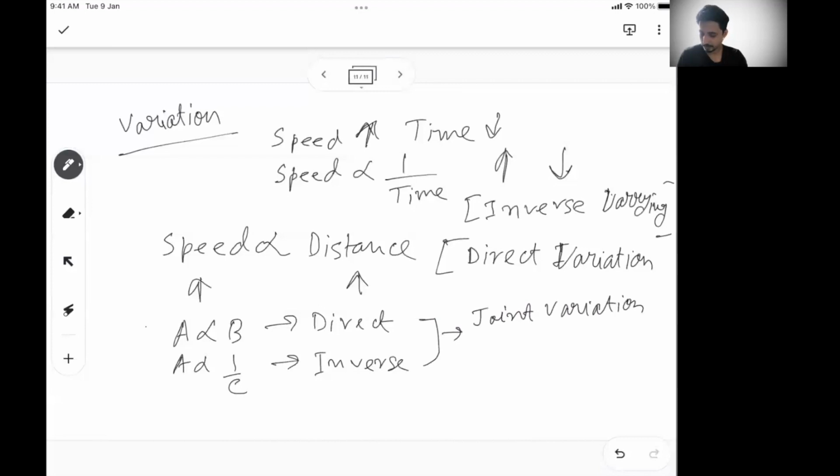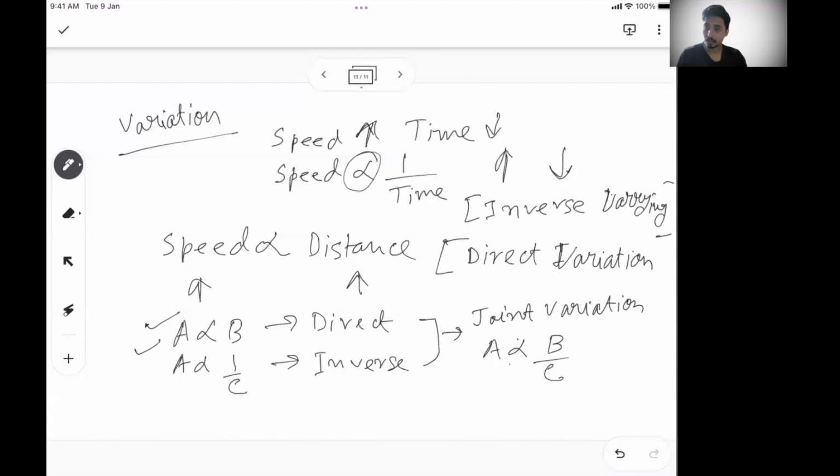If I have A varies as B, and also A varies as C, then I can write A varies as B by C, right? So this is the sign of variation and this is the sign of proportion, like this. These are the two things you just remember: what is direct, what is inverse, and what is joint variation.